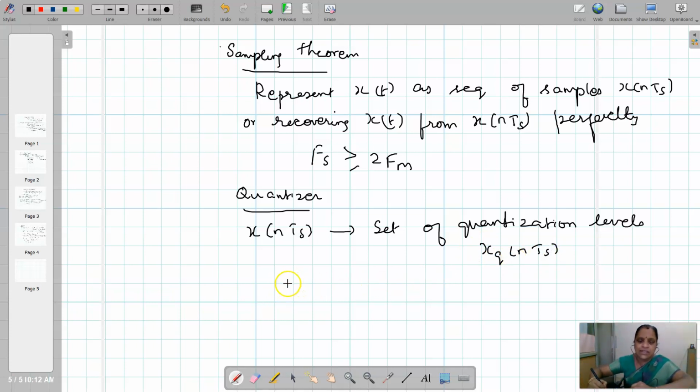The quantization error is the quantized value minus x of nTs.